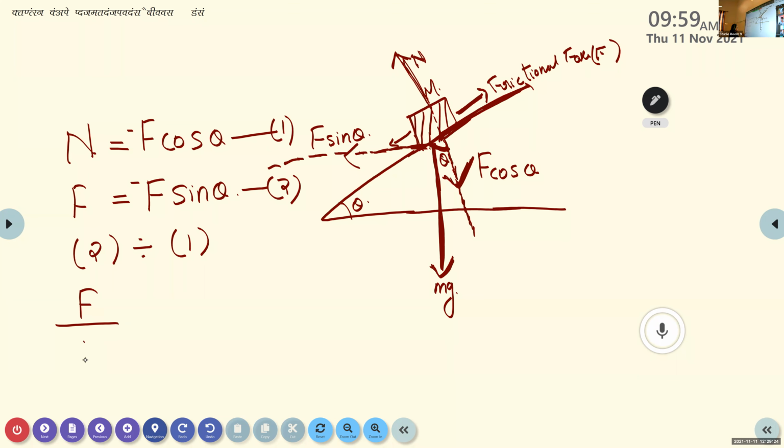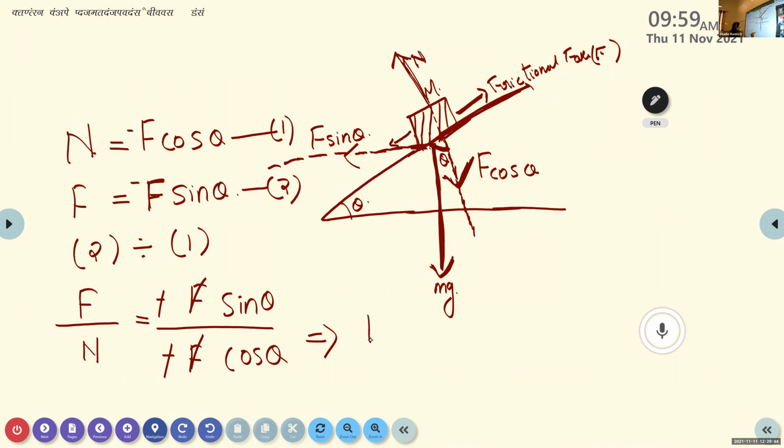F divided by N is equal to the right hand side of the second equation, minus F sin theta divided by minus F cos theta. The negative signs cancel. F and F cancel. What is left? F by N is equal to sin theta by cos theta.